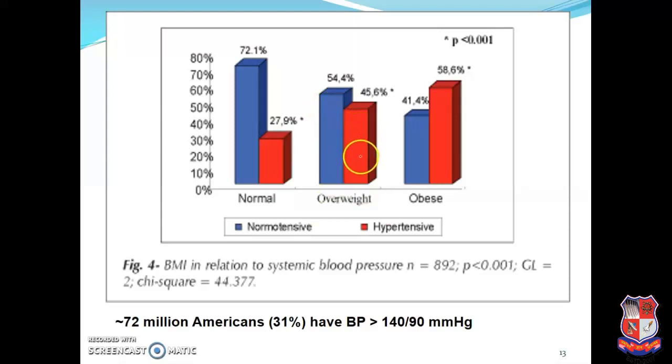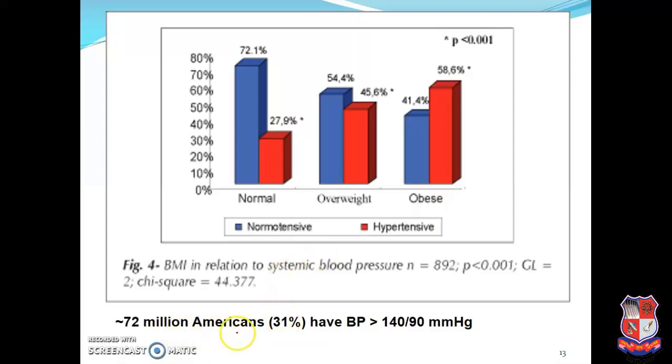Here we can see the red color indicates hypertensive patients, and the blue color indicates normal patients. In overweight patients, the chance is 45.6% of hypertension compared with normal, here 54.4%. As obesity increases, it may be 58.6%. That means normal patients have this much hypertension, but obese patients have 58.6% hypertension. As weight increases, the chances of hypertension increase.